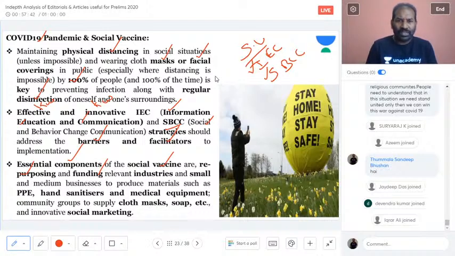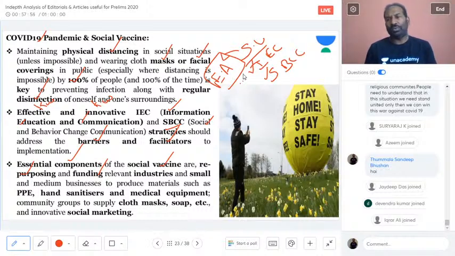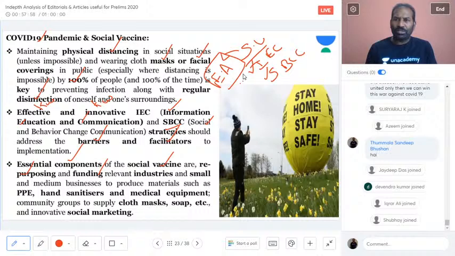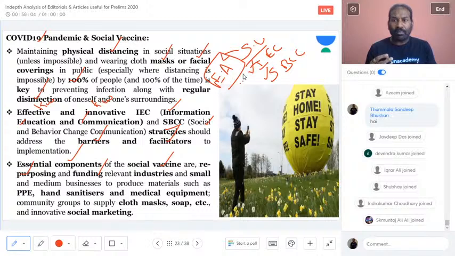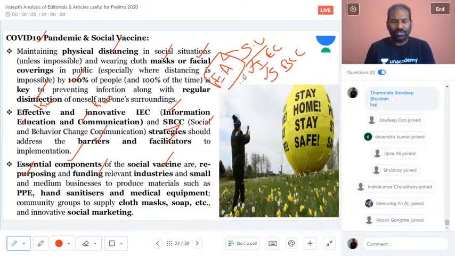The other one is pumping in money, funding, that is economic activity. The other point of the social vaccine is economic activity taking place. That means they have to make sure that economic activity and livelihood are created, and infusing capital expenditure is also very important.